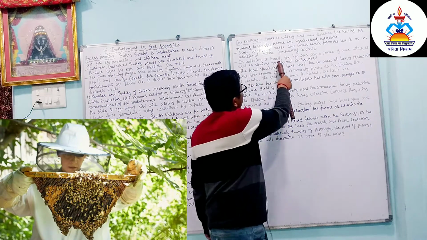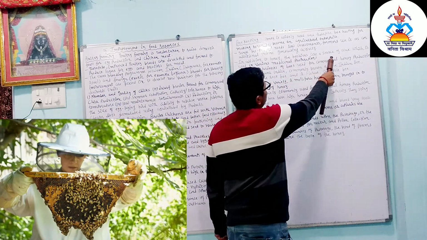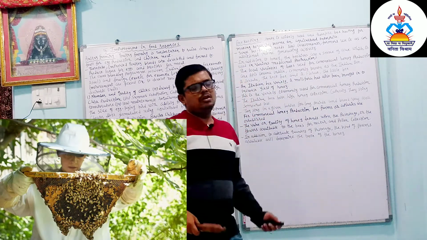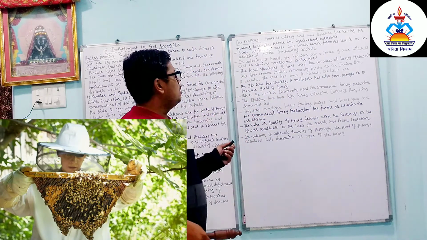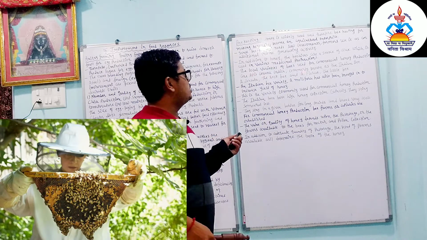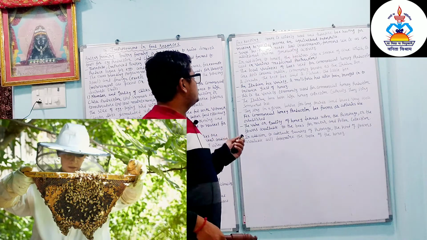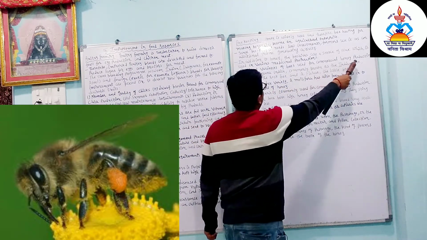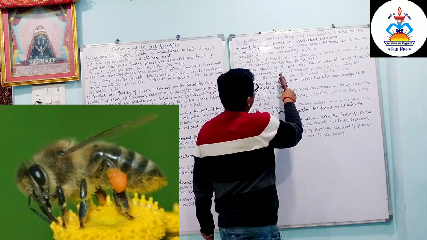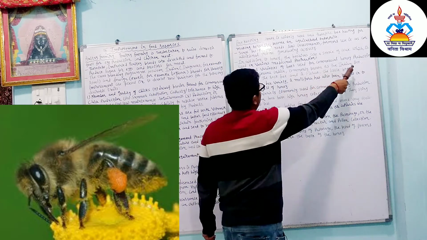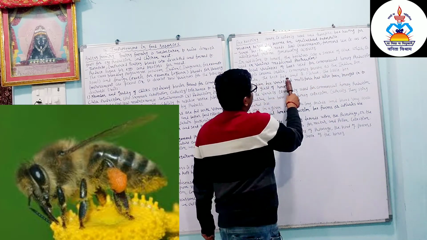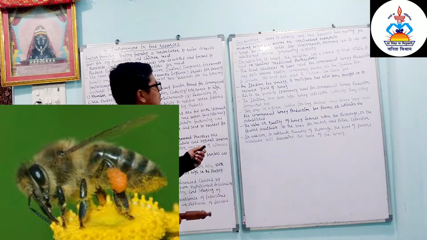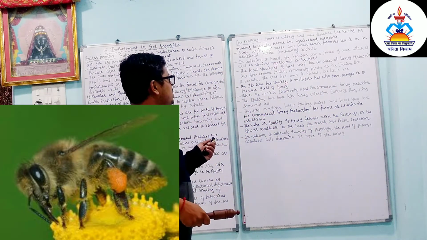In addition to honey, the beehives are a source of wax, which is used in various medicinal preparations. The local varieties of bees used for commercial honey production are Apis cerana indica, commonly known as the Indian bee, A. dorsata, the rock bee, and A. florea, the little bee. So here we have some types of bees.